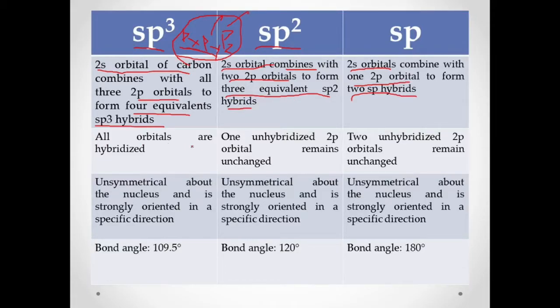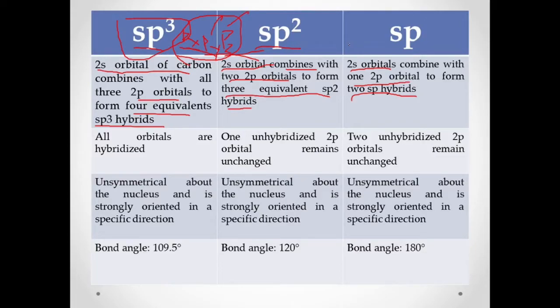So all orbitals are hybridized in sp3. That is correct. The s and the three 2p's are all hybridized. While for sp2, we have one unhybridized p orbital, which is pz. While for sp, we have two unhybridized 2p orbitals, which are py and pz, and those unhybridized orbitals remain unchanged.